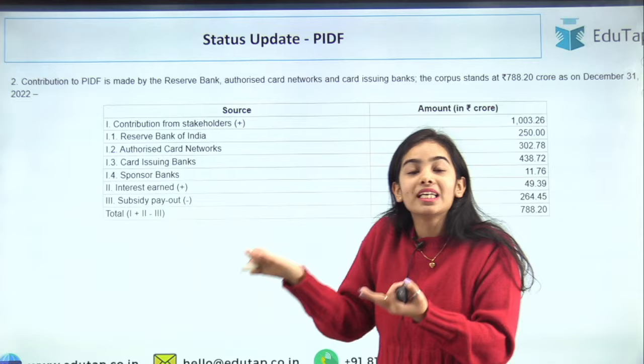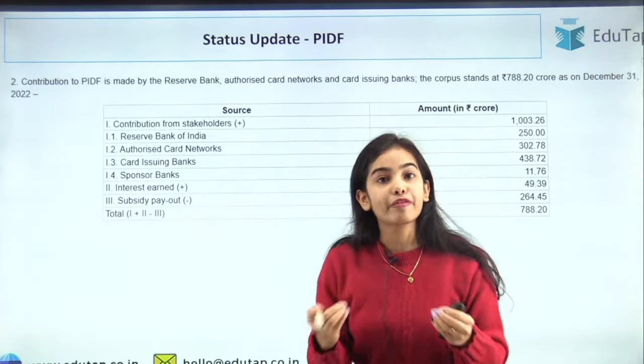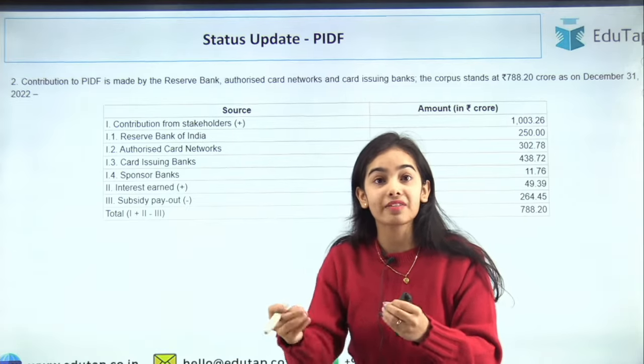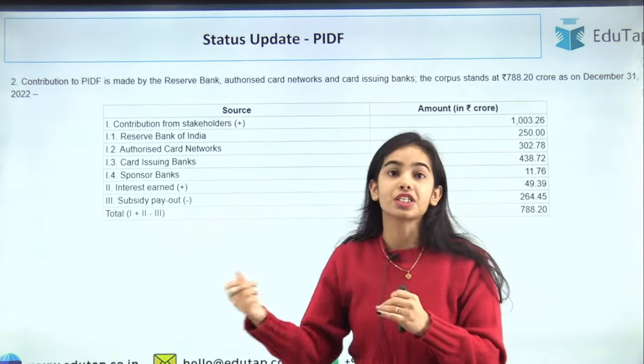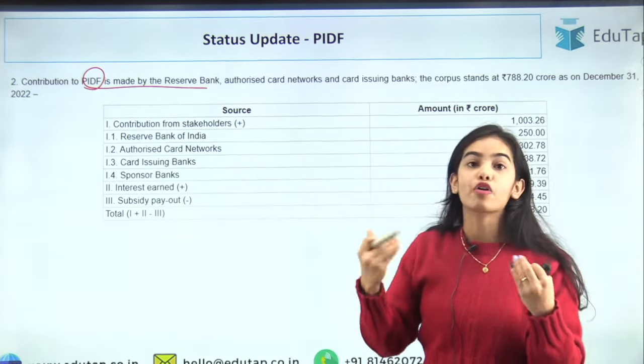Now, who is providing the money in this fund to provide the subsidies for the deployment of the payment infrastructure, for providing those physical devices, those swiping machines or the digital devices? So the contribution to the fund is made by the Reserve Bank of India itself.